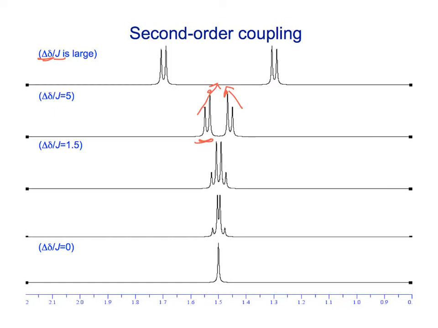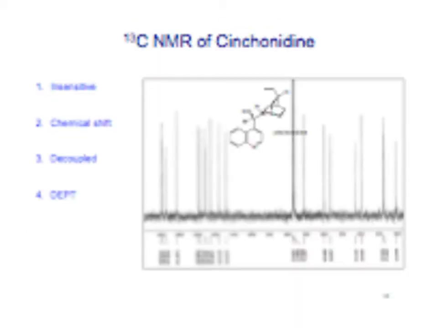Okay, so they're just tipped a little bit. It's becoming second order. If we make this ratio, they're both in Hertz, down to 1.5, look at it, now it looks like a quartet, but what it really is is two doublets that are just very second order. As they get even closer, the outside peaks get very small. It almost looks like a single doublet, and if the difference in chemical shift is 0, then those are essentially equivalent and there's no coupling anymore. Okay? So that closes out the second order effects we might see.